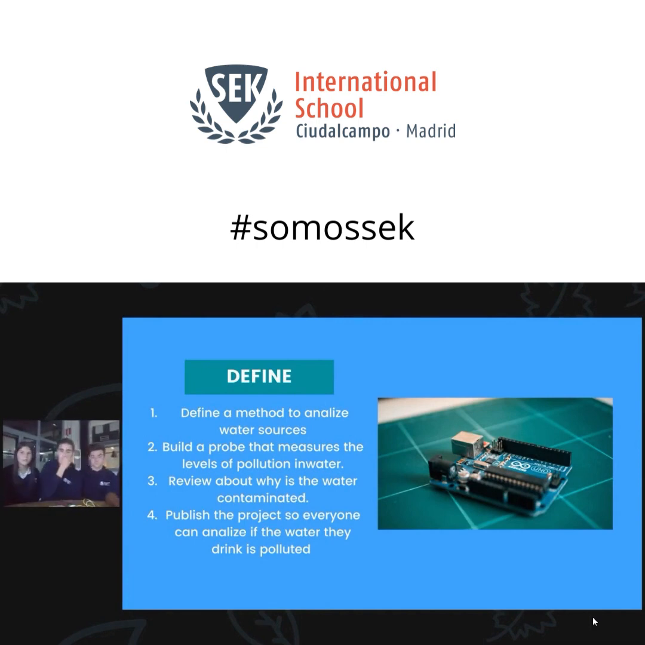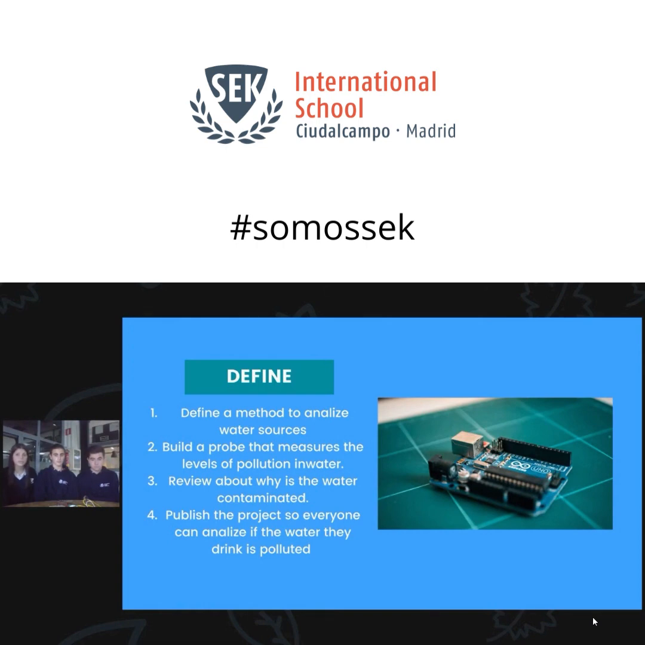The amount of information regarding water contamination for human health and for the environment is so broad that we have decided to dedicate all our efforts to the analysis of water sources through the construction of a device that can be replicated easily everywhere in the world. First, we analyze different water sources to define a method that can be implemented anywhere and can be used by anyone with a basic knowledge of technology. Then we build a probe that measures the level of pollution in the water that we drink.